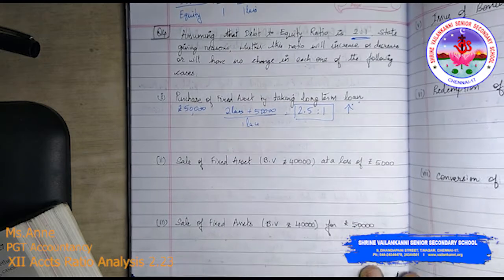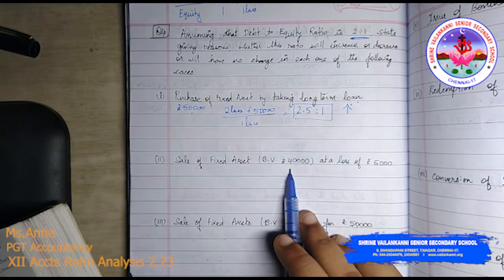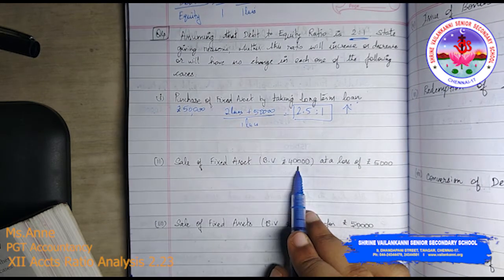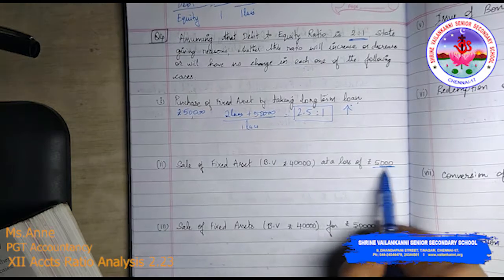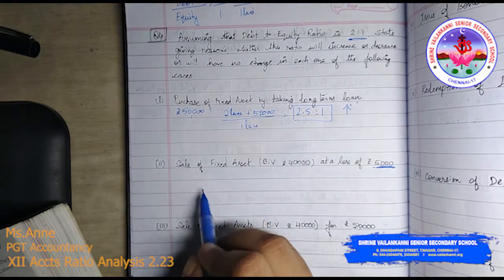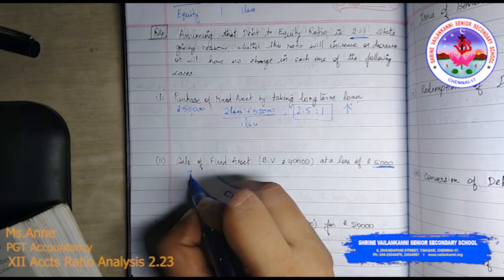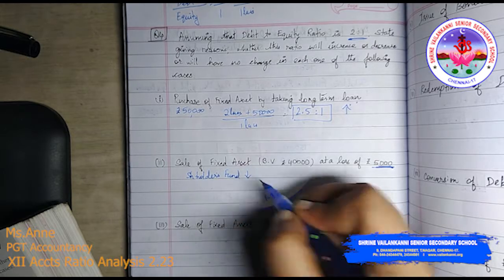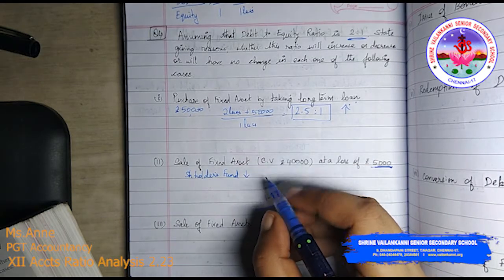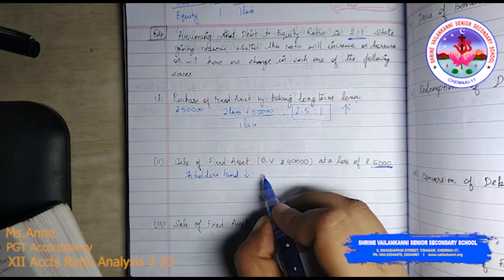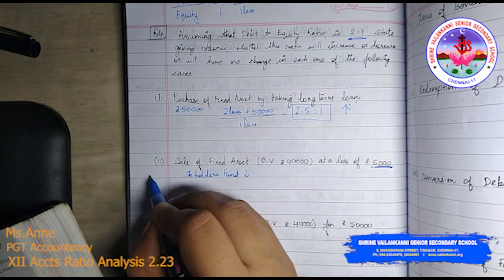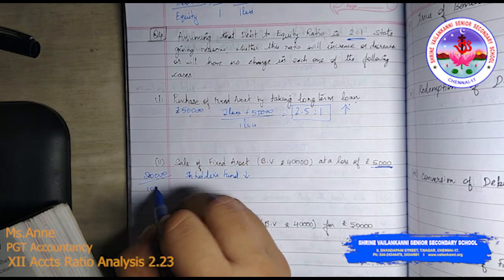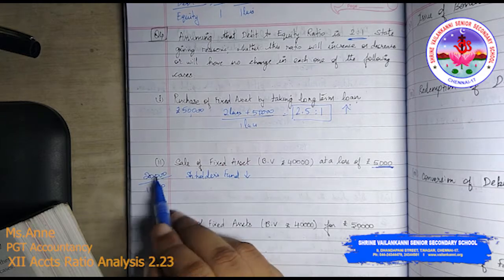Okay. The next, sale of fixed assets, book value is 40,000, at a loss of 5,000. This loss will decrease my shareholders fund. So shareholders fund will be reduced, decreased by the loss. So suppose for example, we are just having debt as 20,000 and shareholders fund as 10,000. Okay, just an imaginary figure.